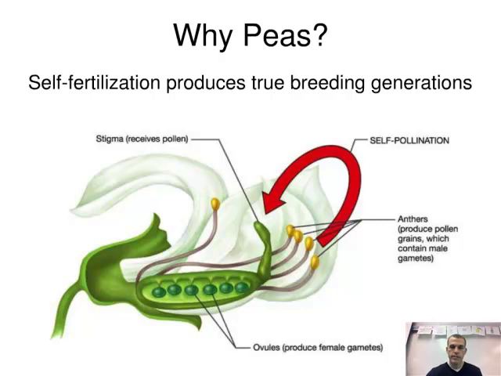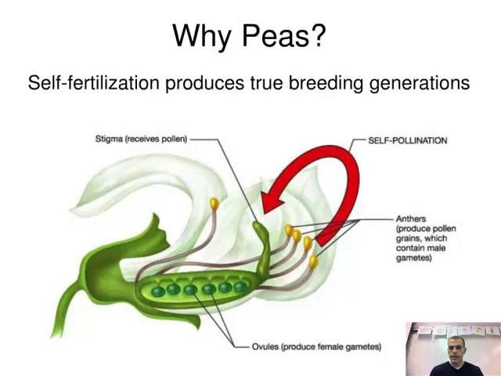If he wanted to let them self-pollinate, he could do that, or if he wanted to manipulate them, he could cut off the male parts, and then he could control which plants were fertilizing which plants, and see if he could get the results he really wanted to achieve. So the first idea was that they were able to self-breed, self-fertilize, which meant they were true breeding. There was no crossbreeding between certain plants.